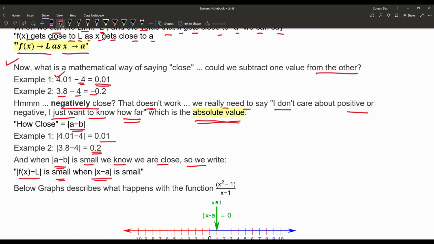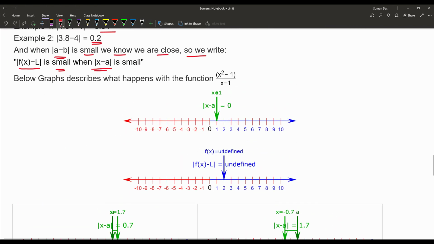Let's check with the graph. The first one, when we have the value of x at 1, that means x is equal to 1, a is equal to 1. So modulus of x minus a is equal to 0. Here the f(x) minus L gives us the value as undefined.